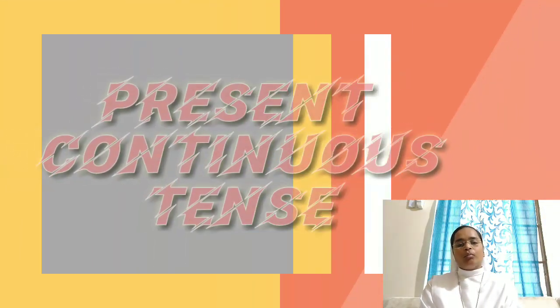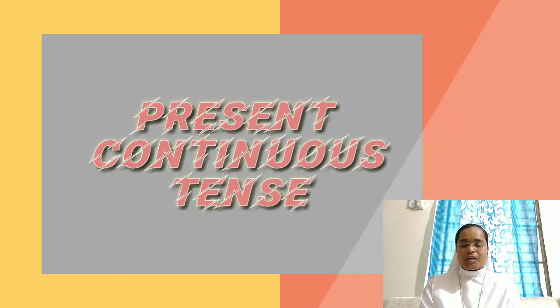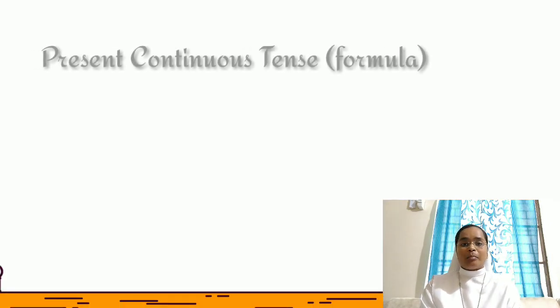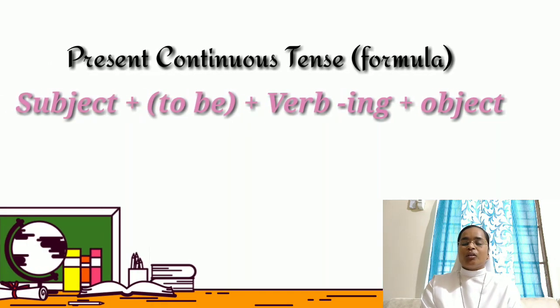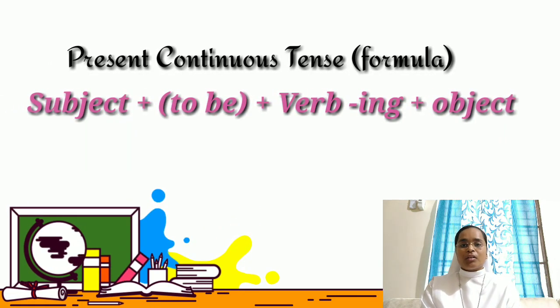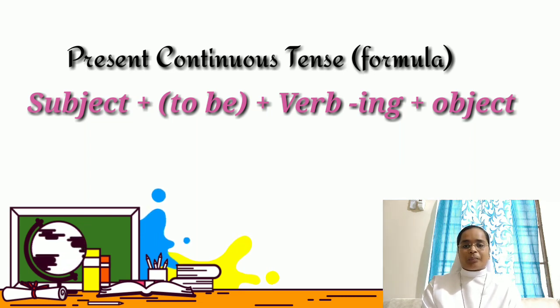Let's now learn the formula of the present continuous tense. What is that? Yes, subject plus to be plus first form of the verb plus ing plus object. So what is the meaning of this to be? It's a helping verb.